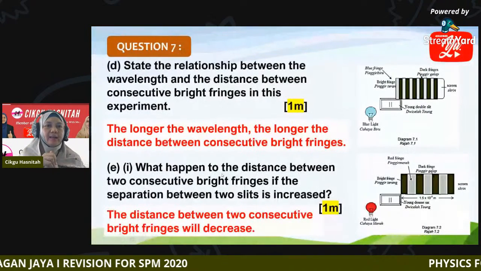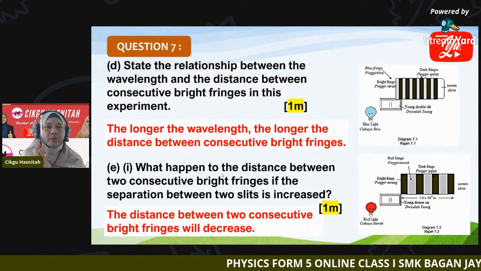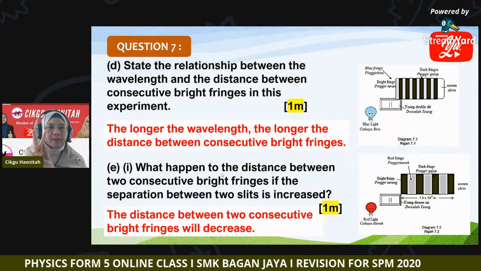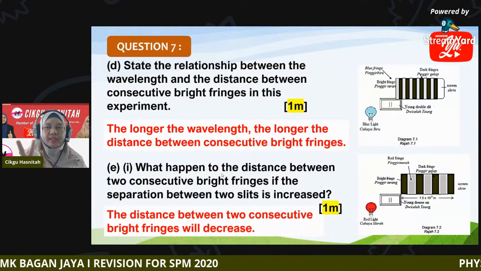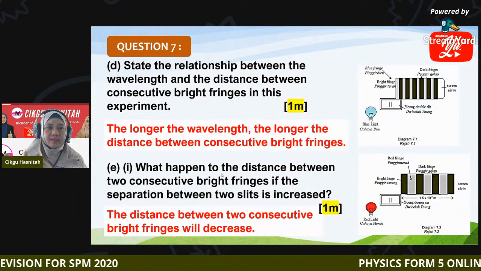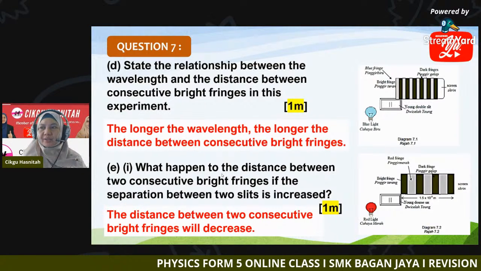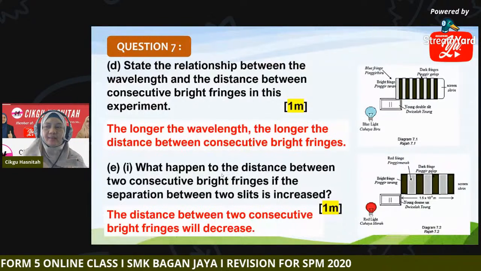They are inversely proportional. So when the distance between slits increases, the distance between two consecutive bright fringes will decrease. It shows an inversely proportional relationship between a and x.